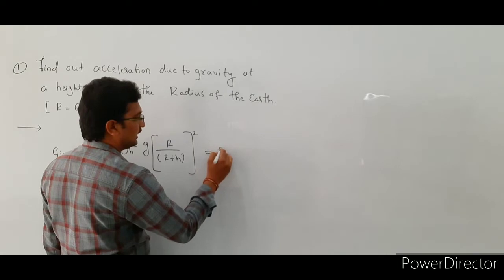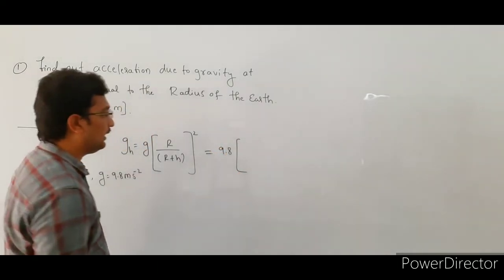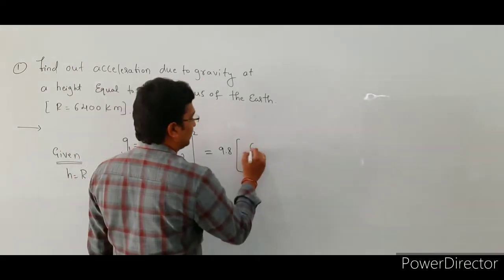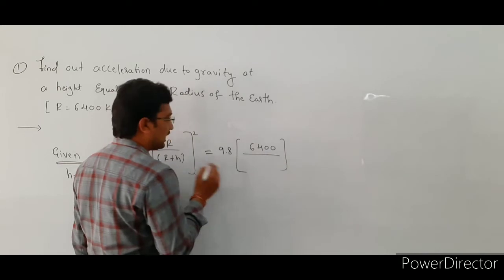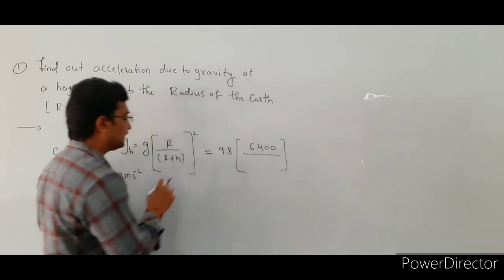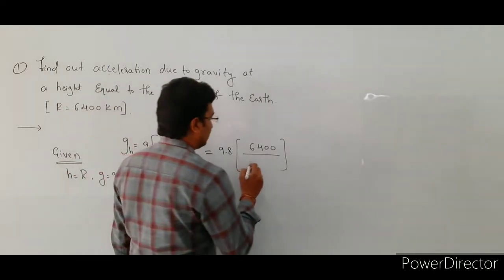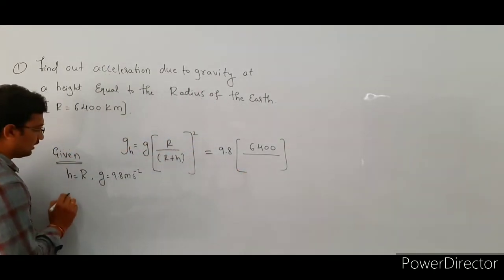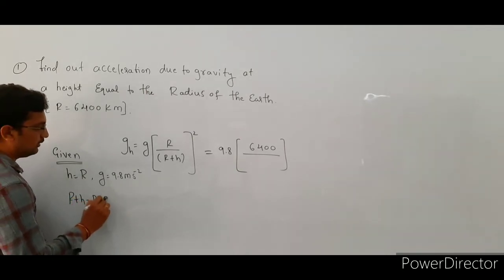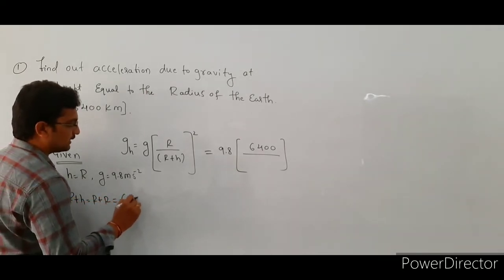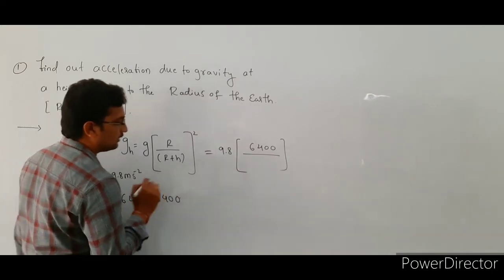Here g value is 9.8 (R value is 6400 kilometer divided by R + h). Here h is nothing but R, right? That means here we will write the R + h value. So R + h = R + R. Here R value is 6400, plus h value is also 6400, right?